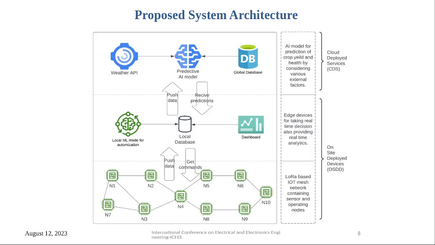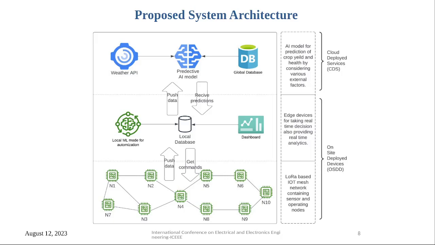Looking at the local machine learning model for automation, this model takes the decision day by day and regulates the agricultural area on the basis of parameters such as humidity, temperature, wind speed, and other parameters. Then, for the farmer's point of view, we have a dashboard. The dashboard consists of analytical algorithms that directly show the progress of the agricultural land.